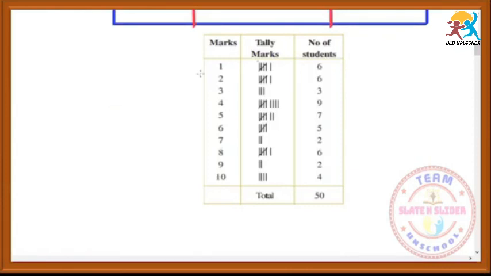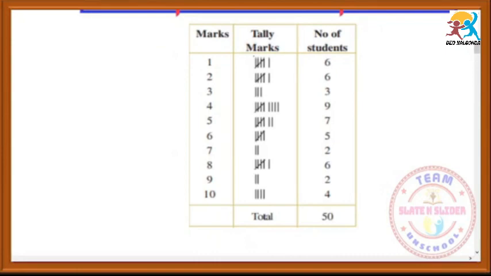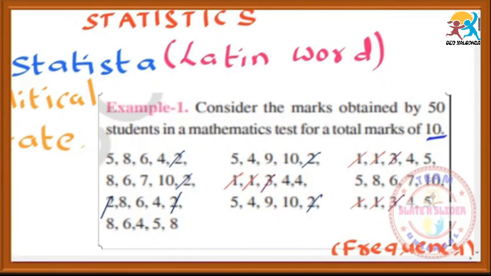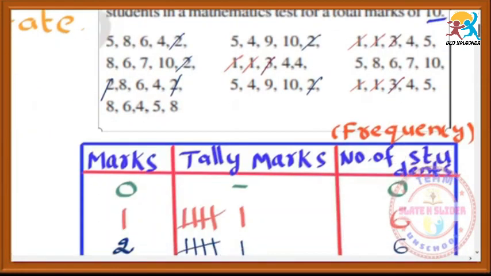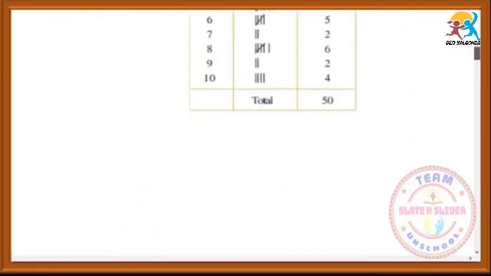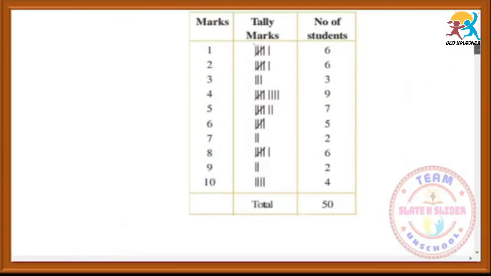What we did in this table is we have distributed the marks into a tabular form. So this is called a frequency distribution table. But here it is not grouped because only one number is there. This is 1 mark, 2 marks, 3 marks. That means here nothing is grouped. So this is called an ungrouped frequency distribution table.